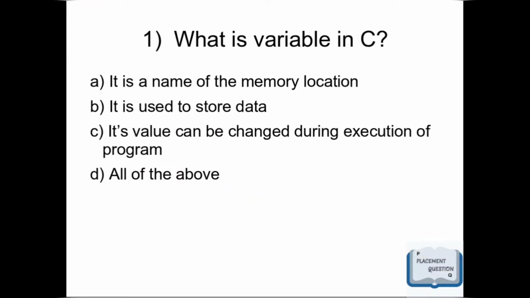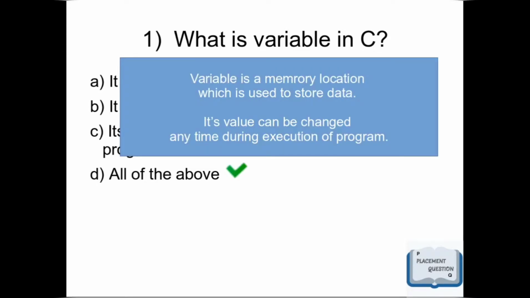First question is, what is variable in C? Option A, it is a name of the memory location. Option B, it is used to store data. Option C, its value can be changed during the execution of program. And option D is all of the above. The correct answer is option D, all of the above. In simple words, we can say a variable is a memory location which is used to store the data and its value can be changed anytime during the execution of program.